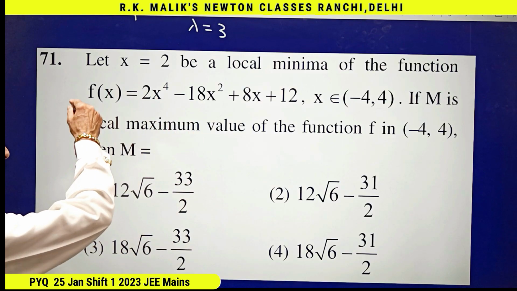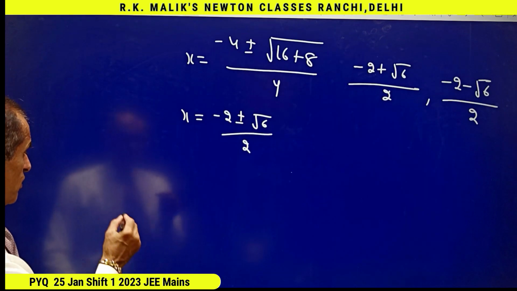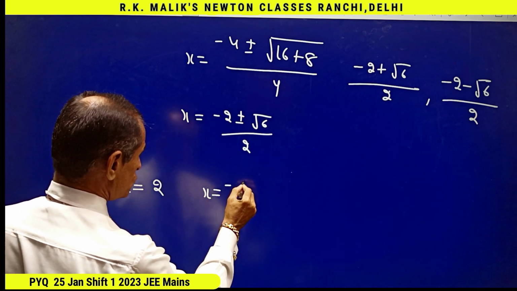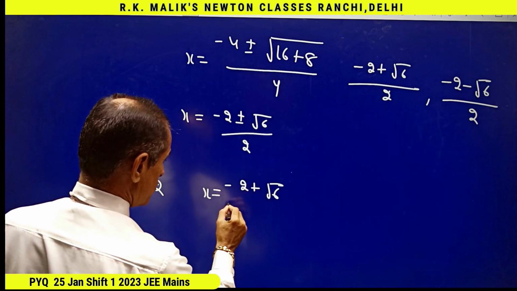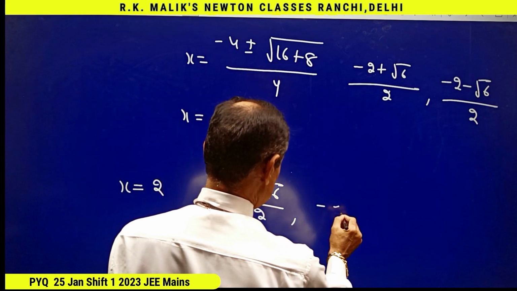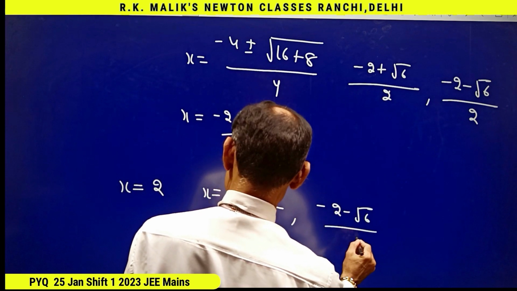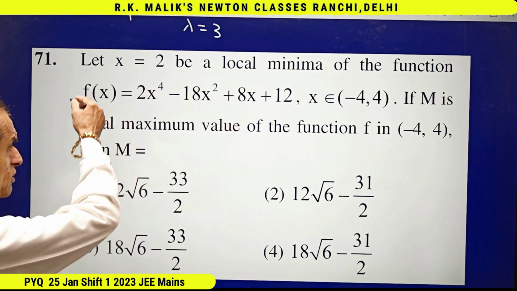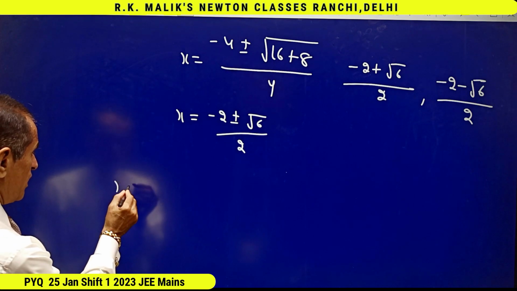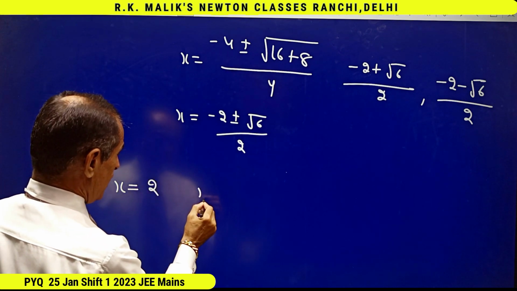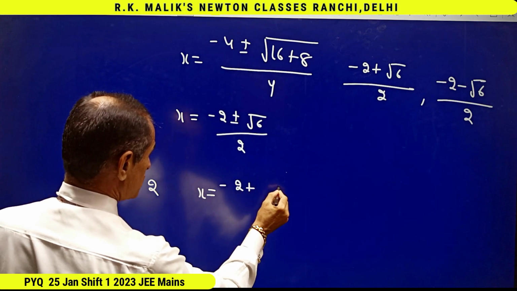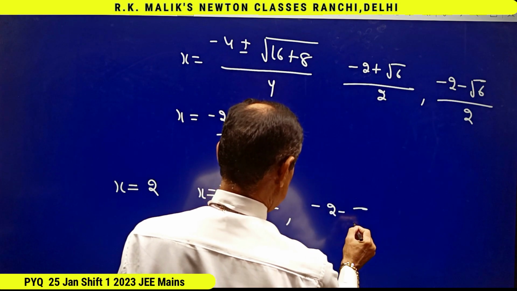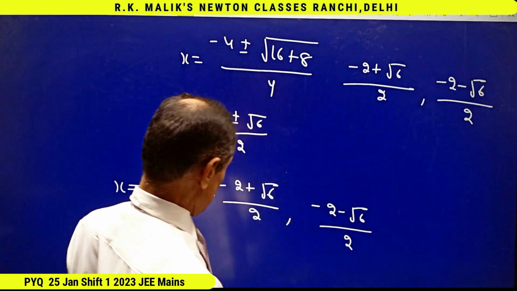Hence, I can say the graph of this function will have turning point at x equal to 2, at x equal to (minus 2 plus root 6) by 2 and (minus 2 minus root 6) by 2.